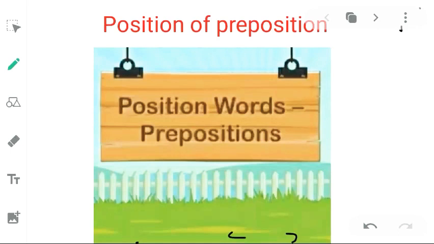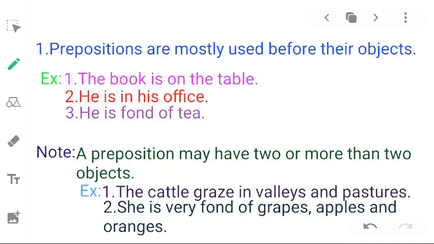Today we have to study position of preposition. Let us see in detail without wasting time. Prepositions are mostly used before their objects, as in: the book is on the table. Here table is working as object of preposition.